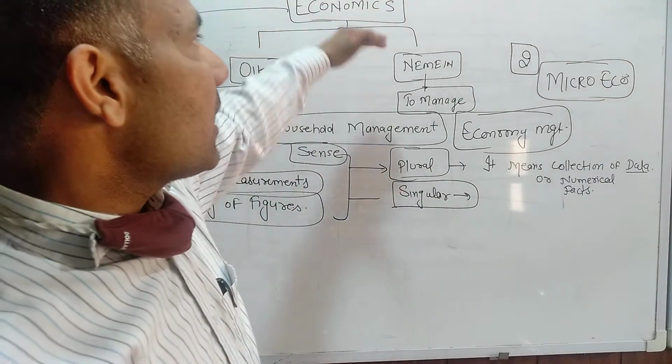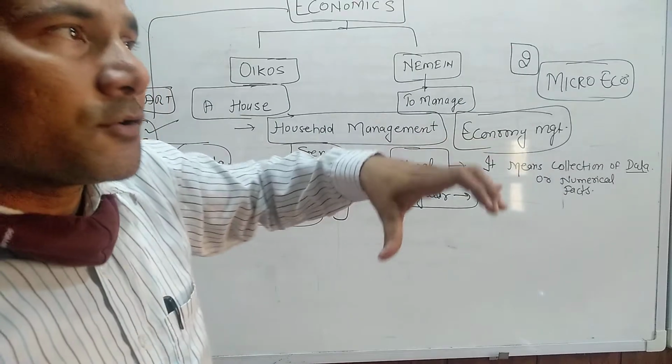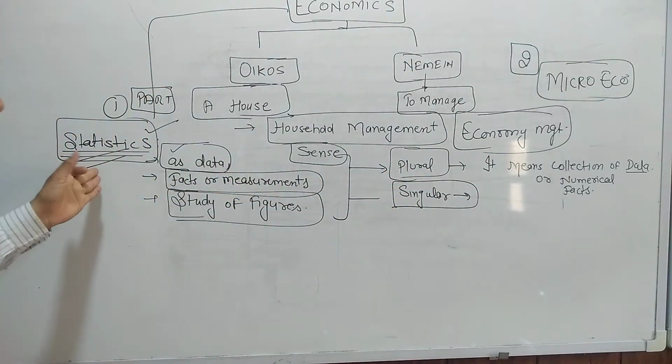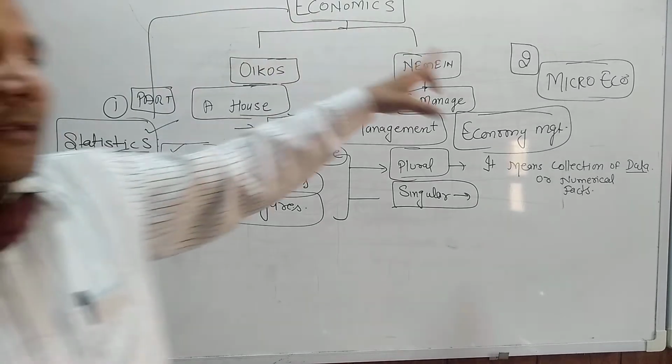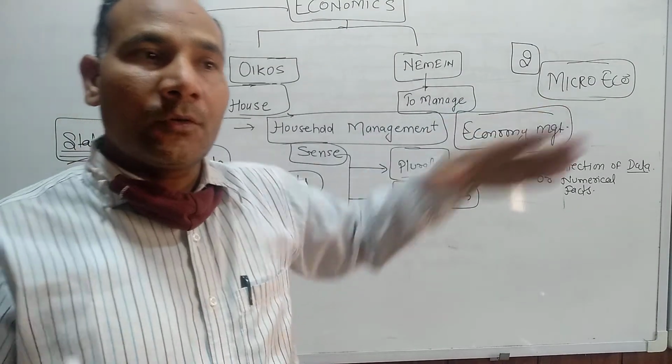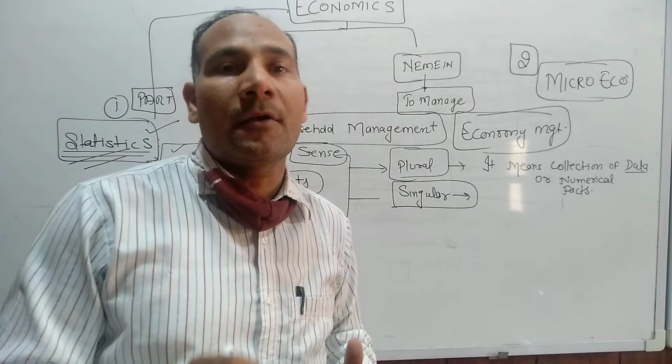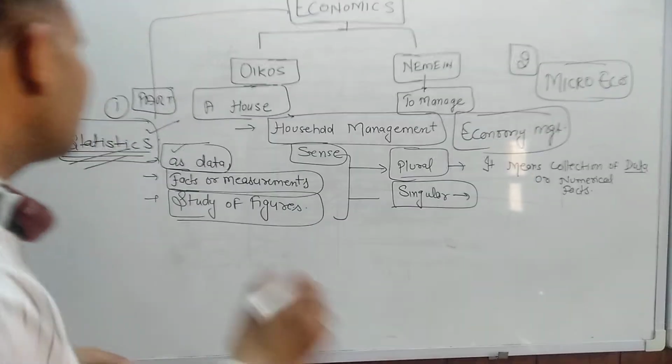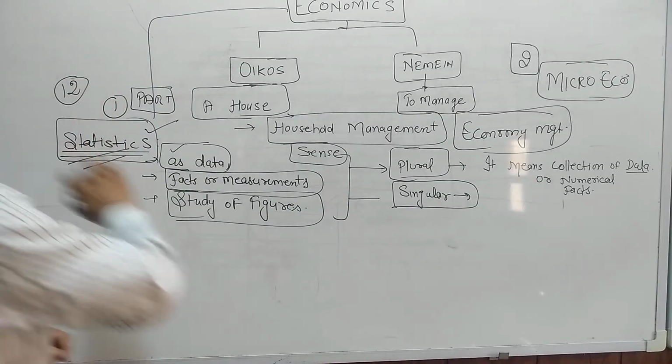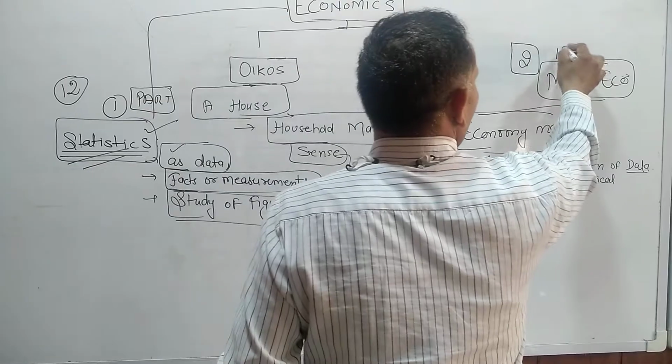After that, our economics is divided into two parts: one part is statistics and the other part is micro. So first of all we will do the part of statistics. How many total chapters are given? 12 chapters, and micro is also 12 chapters.